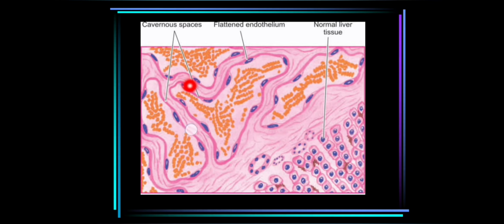So this is how the cavernous spaces are seen. Large blood-filled spaces are lined by a single layer of plump endothelial cells, filled with RBCs, and separated by connective tissue in between. Adjacent you can see normal liver tissue with hepatocytes arranged in lines or cords, with the focal biliary structures present in brown color. These are the bile ducts. Some hemangiomas may undergo fibrosis and later might get calcified.